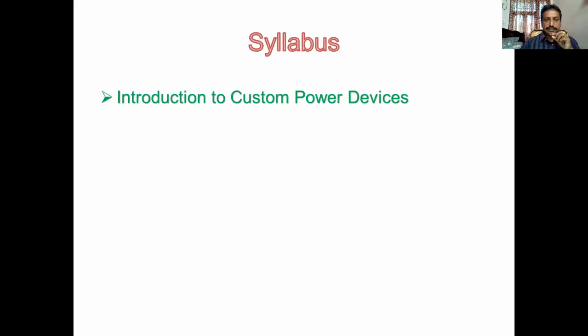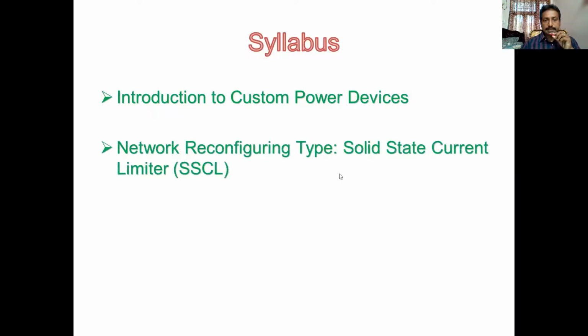Subject is power quality. Power quality enhancement using custom power devices. So in this video, I will cover introduction to custom power devices and the network reconfiguring type. There are three types: solid state current limiter, solid state break switch, and solid state transfer switch. Among these three, I'll cover only one in this video.